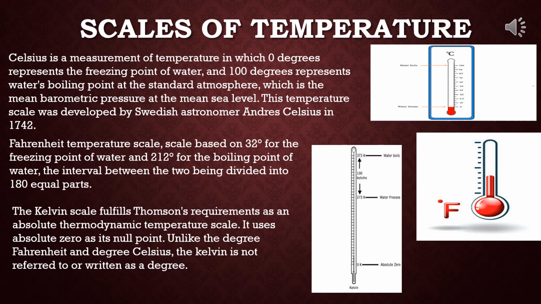If T degrees Celsius be any temperature in the Celsius scale, then in the Kelvin scale this temperature will be T plus 273 Kelvin.